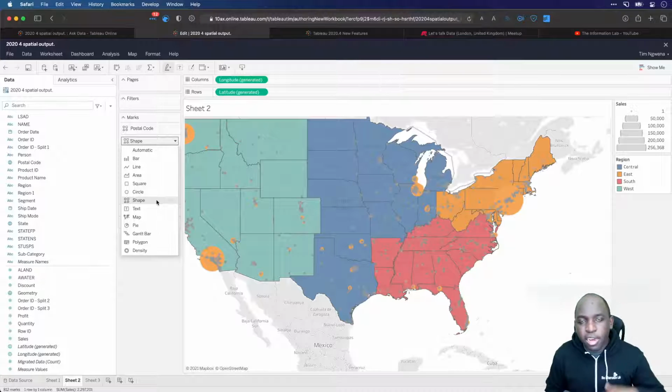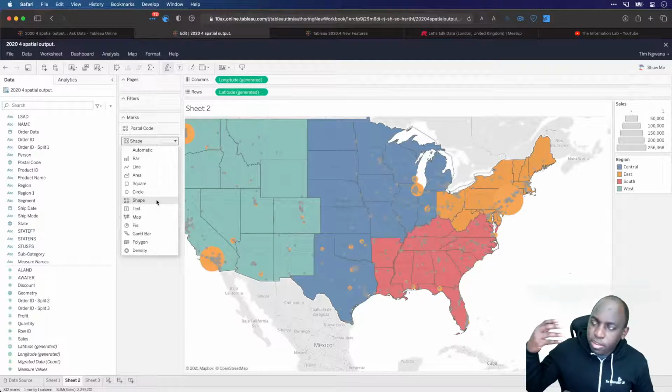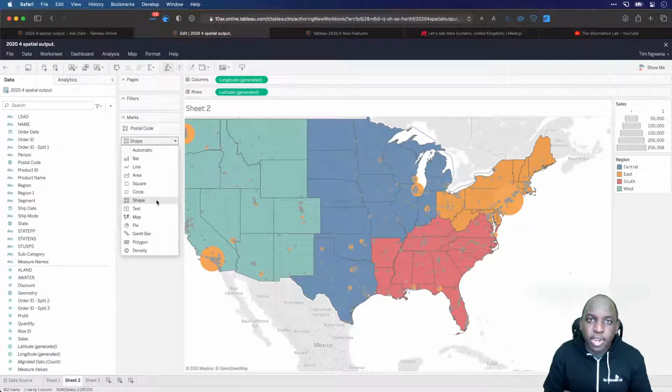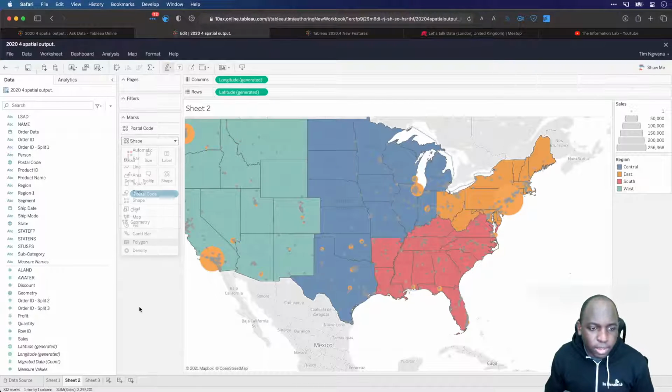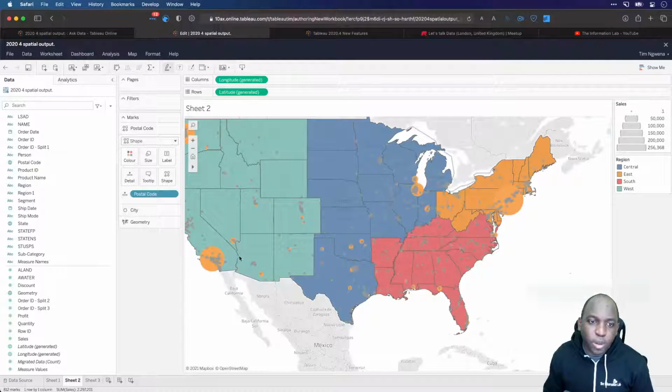So if you layer crime rates with, I don't know, something like police reports, you can have the two data layers interact in a way that's really, really powerful, either driven by parameters, actions, or some of the new capabilities. So that's a flavor of what's possible with this. It's quite a nice feature. Most people, I think, are using it not for maps at the moment, but it does enable some really nice options in terms of how you use maps. And I think it makes maps a lot more fun. We're going to see a lot more creativity in Tableau Public, and also in businesses, in how they use this and how they implement it going forward.